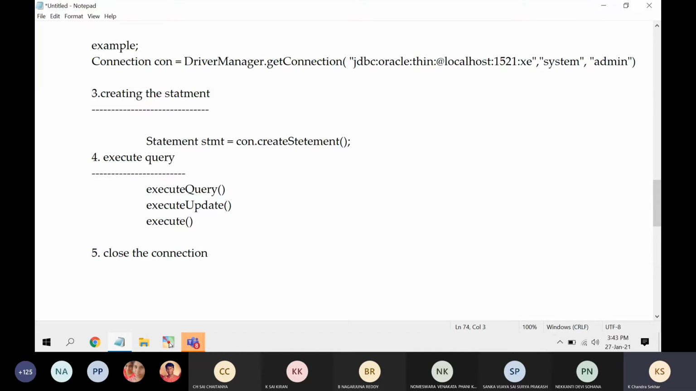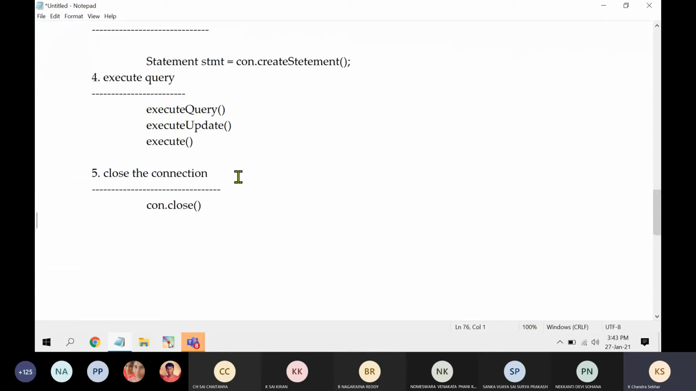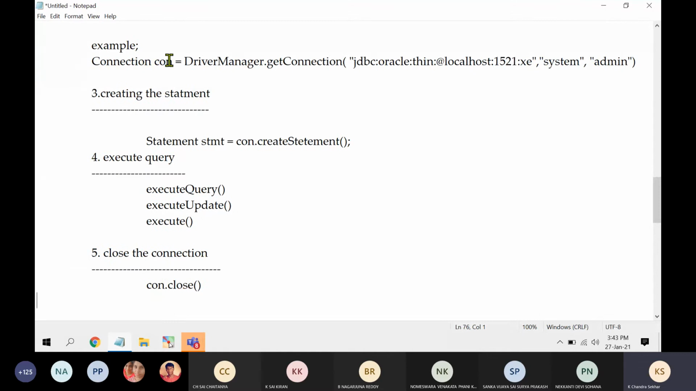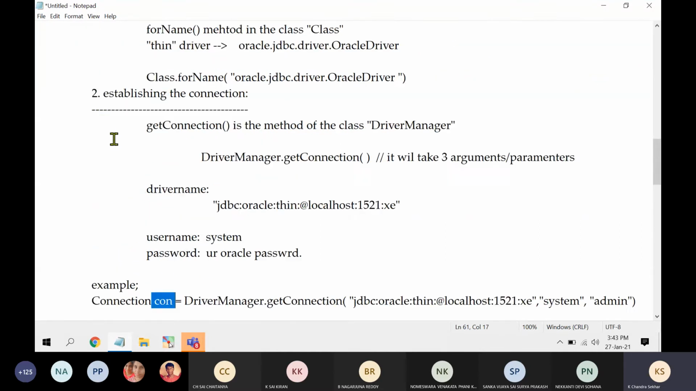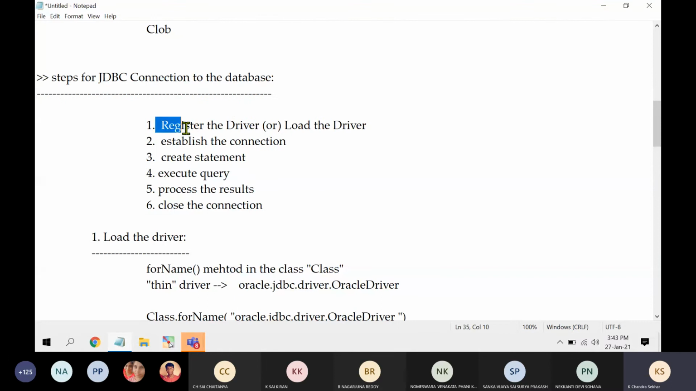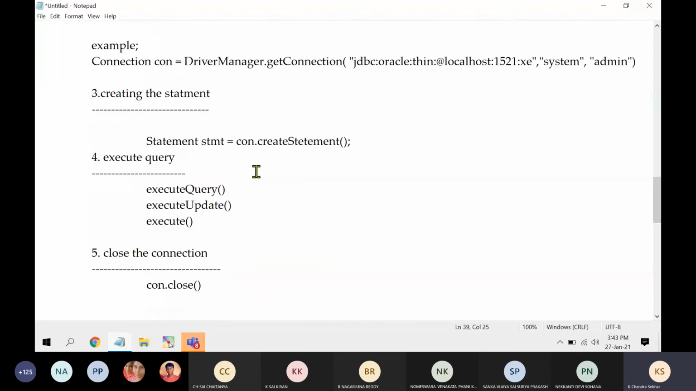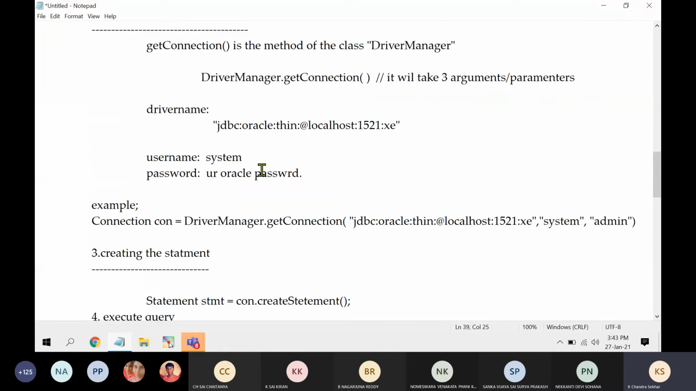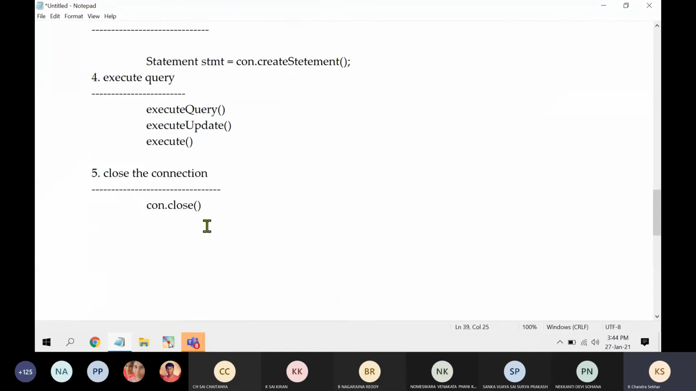So finally, the connection is established, right? How to close the connection? What is the connection variable? con dot close. What is con? Con is nothing but your connection object. So these are the five steps. Let me repeat one more time: registering or loading the driver, establishing the connection, creating the statement, executing the query, processing your results, and then closing the connection. Here I skipped the processing step: whatever data you get from the database, you need to use in your application. That is your processing. Understand? Now the last step is close the connection.